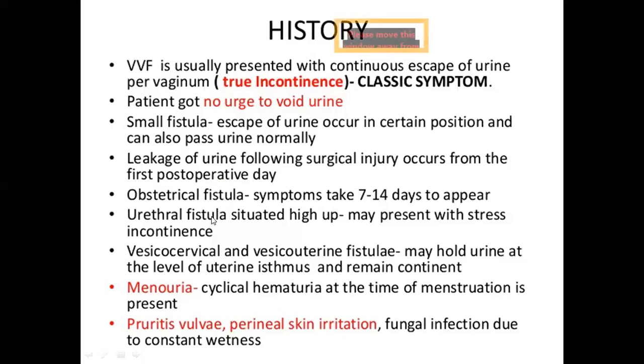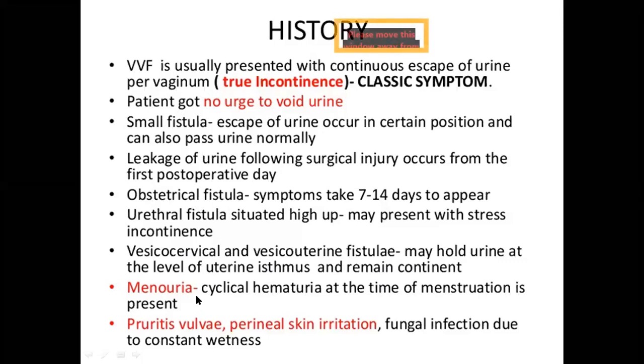Urethral fistulas, which are situated high up, may present with stress incontinence. Vesico-cervical and vesico-uterine fistulas may remain continent. If the fistula is at the level of vesico-cervical or vesico-uterine, the patient will have continence of urine because the urine may be held at the level of the uterine isthmus.